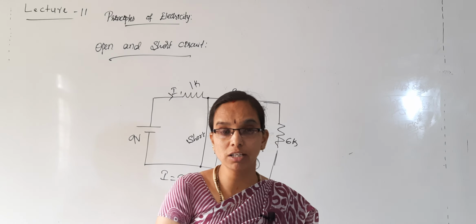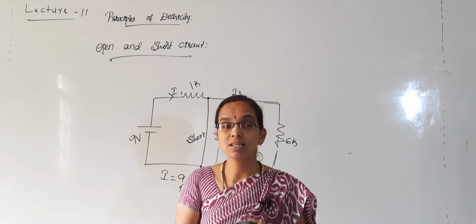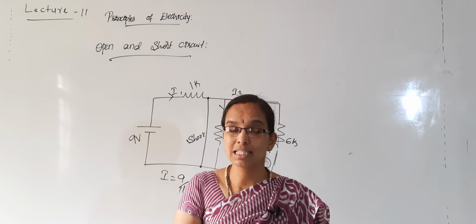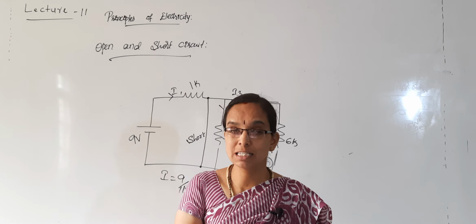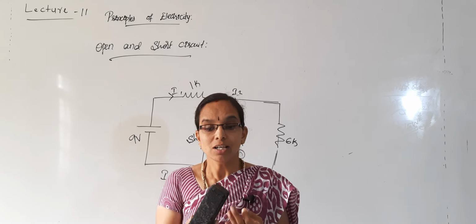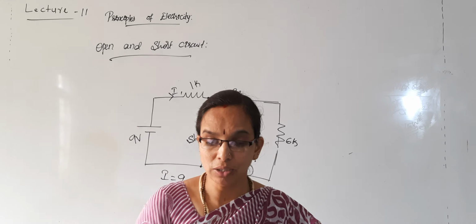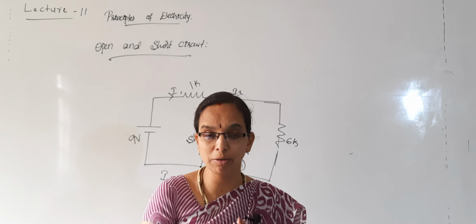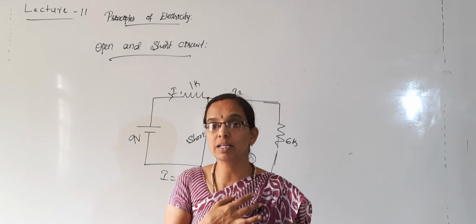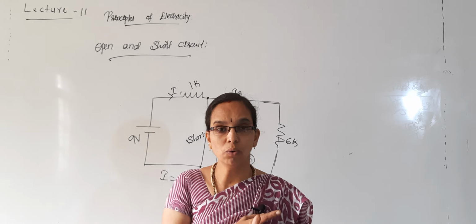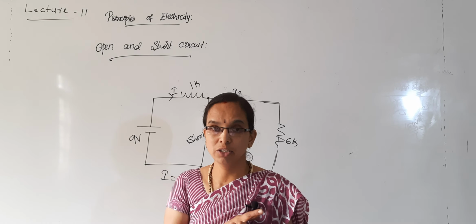In case of a short circuit, there is 0 resistance, maximum current and no voltage drop across that resistance. So you should remember only these 3 points: in open circuit, what will be the current, resistance and voltage drop, and in short circuit, what will be the resistance, current and voltage. That is there in your syllabus.